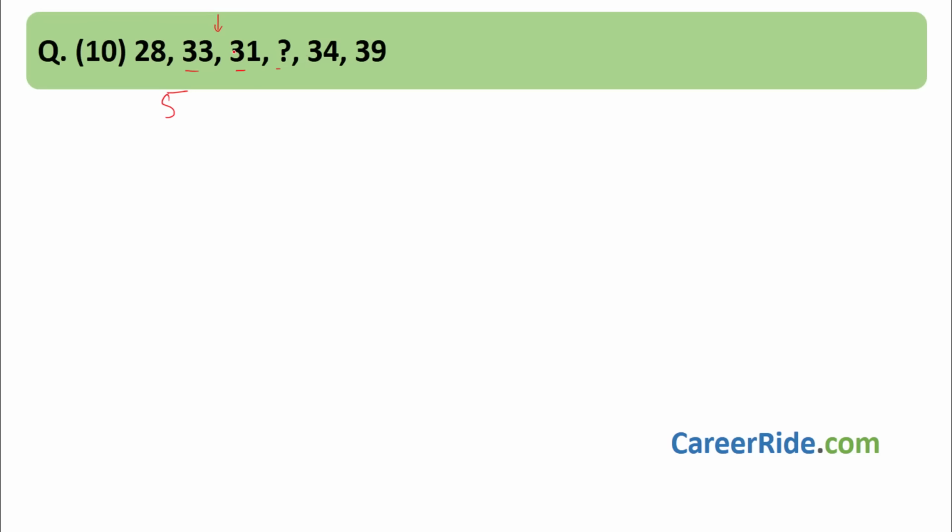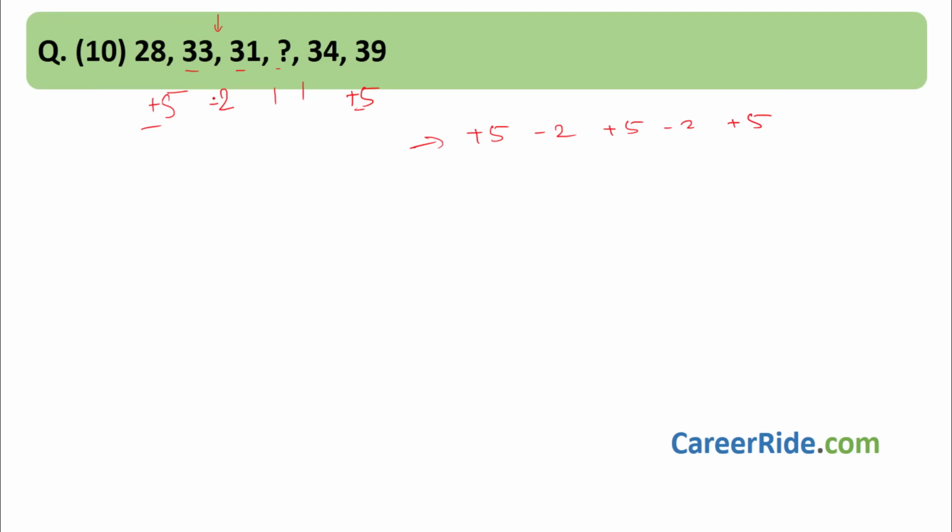Let's see. 33 and 31, what is the difference? 2. Okay. So this is plus 5, 33 minus 2 is 31. Now here we don't know anything. 34 and 39 is plus 5. So here we have plus 5, here we have plus 5. After plus 5 we have minus 2. So it might be a series like this. Plus 5 minus 2, plus 5 minus 2, plus 5. Okay. So let's try whether this series is correct or not.